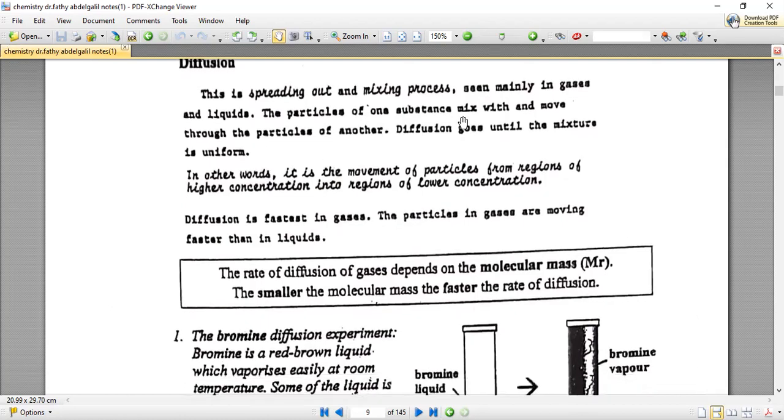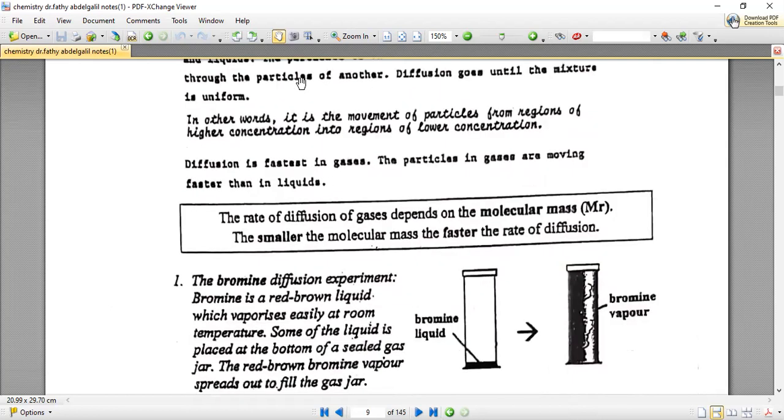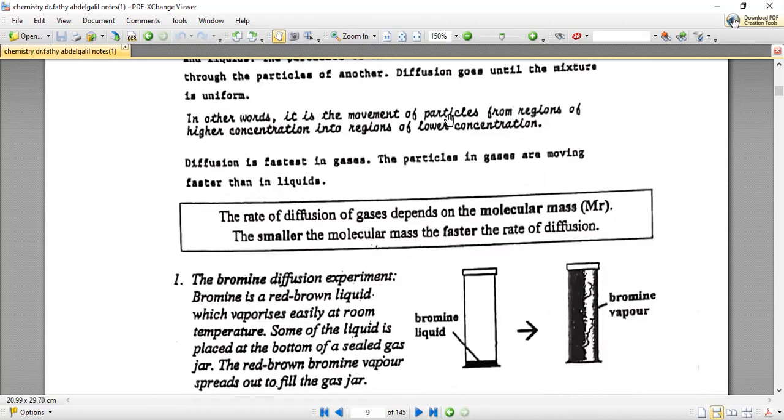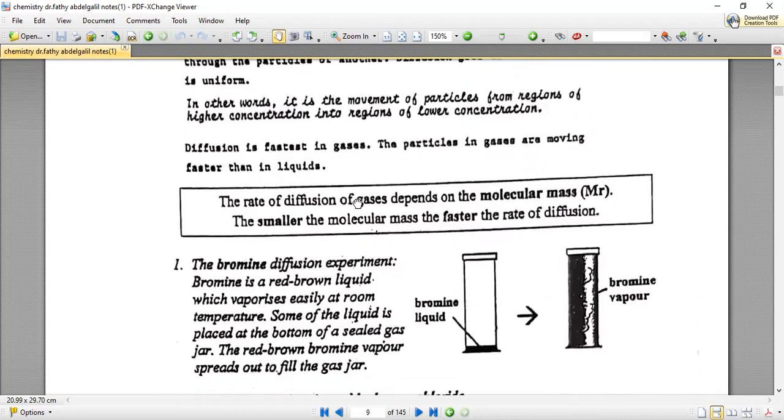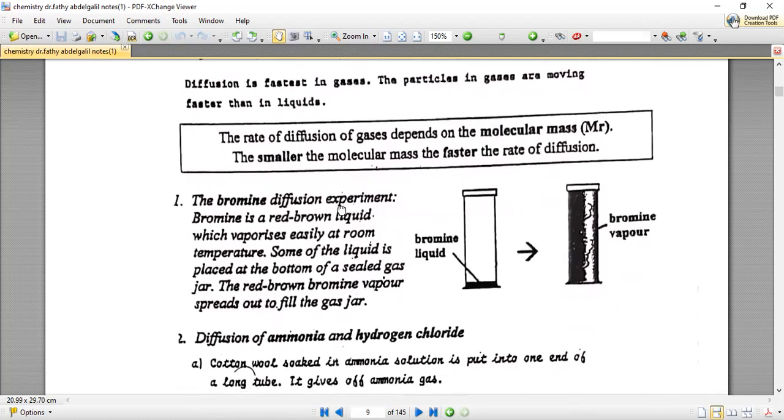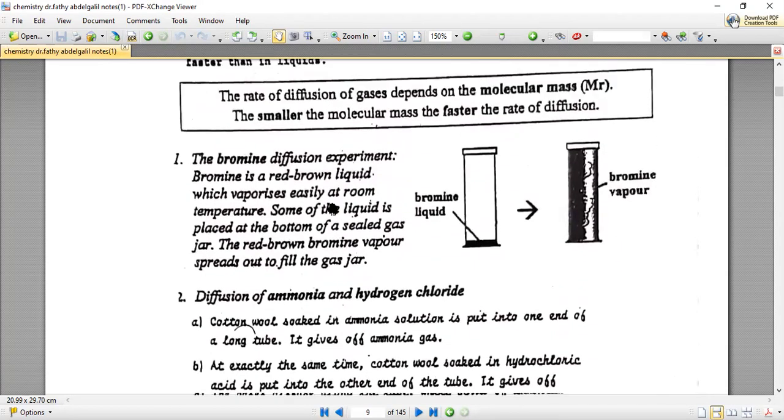The particles of one substance mix with and move through the particles of another. As we saw in our example, diffusion goes on until the mixture is uniform. What is meant by uniform? There is even distribution. All particles were evenly distributed through the other particles. In other words, we can say that diffusion is a movement of particles from a region of high concentration to a region of low concentration. Tell me first, what are the factors affecting diffusion?